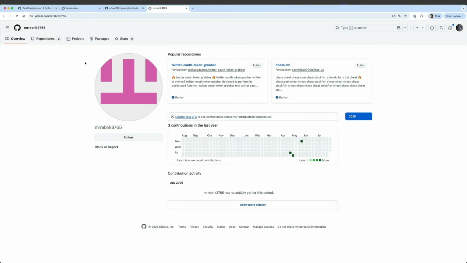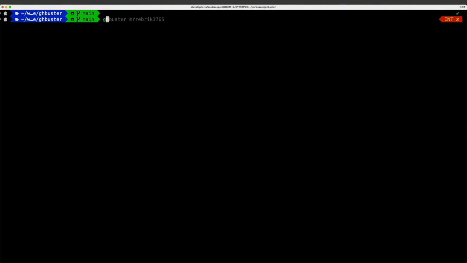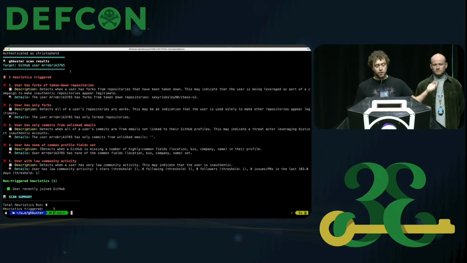I'm just going to copy-paste the username of that one into a terminal. And what you will see, I'm going to run ghbuster with the username, and that's going to trigger a few heuristics. I'm not going to go through them all, but basically it's telling you this user has forks of repositories that have been taken down, which is generally a sign that the fork is gone because it was malicious. The parent of the fork is gone because it was malicious, but the fork remains.